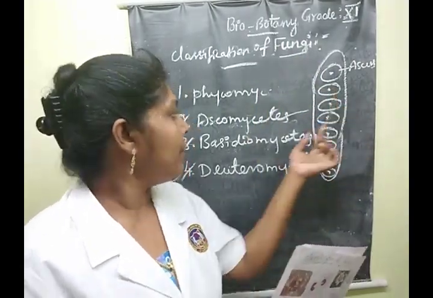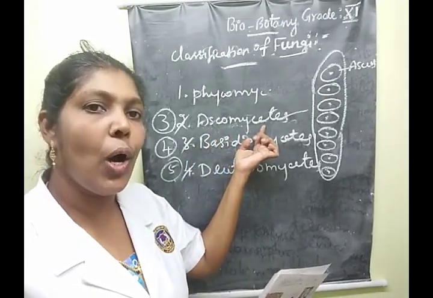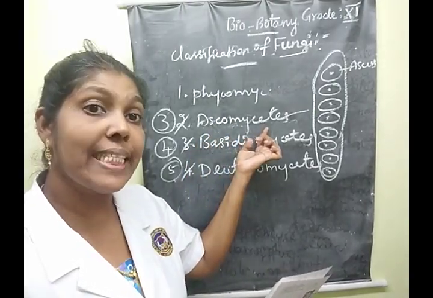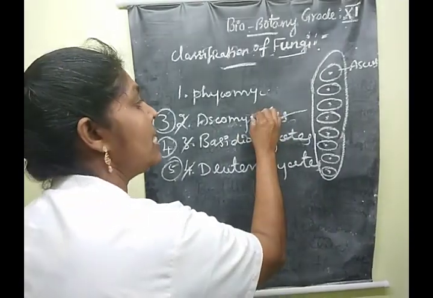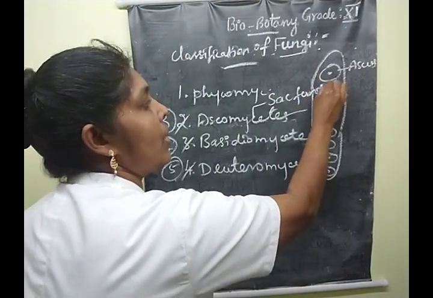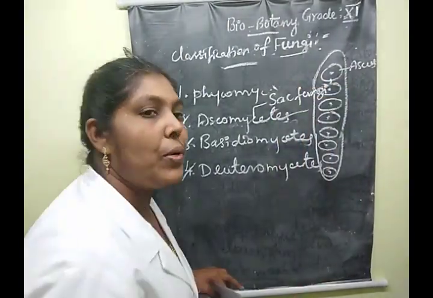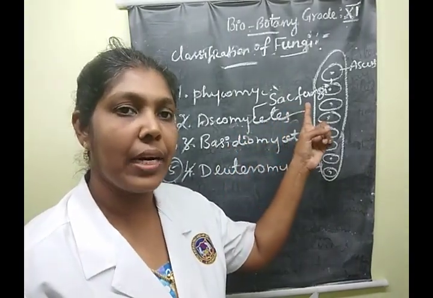Then finally, why is the Ascomycetes class called sac fungi? This is another name, known as sac fungi. Why is this Ascomycetes class called sac fungi?